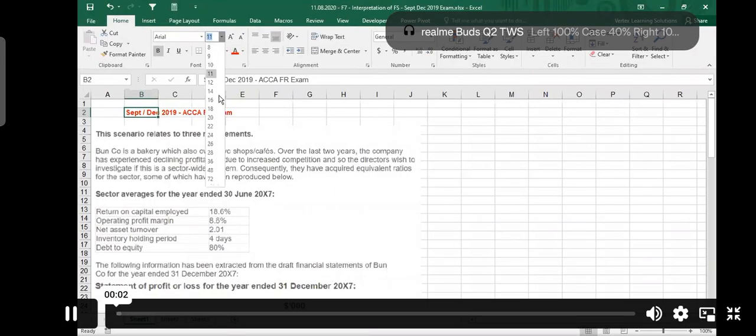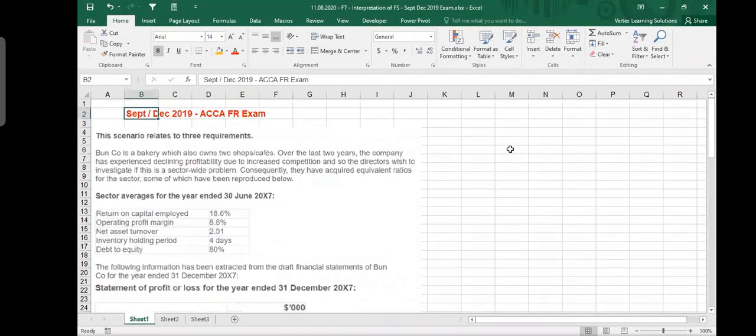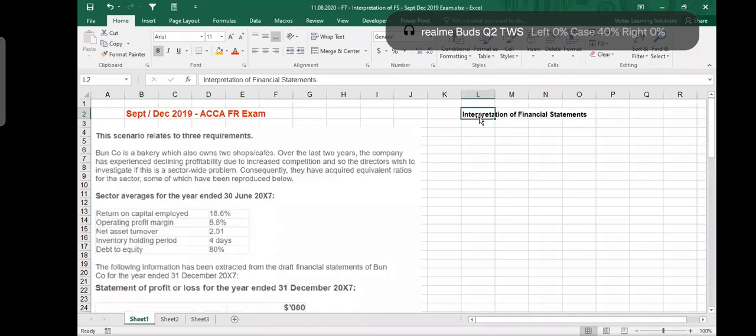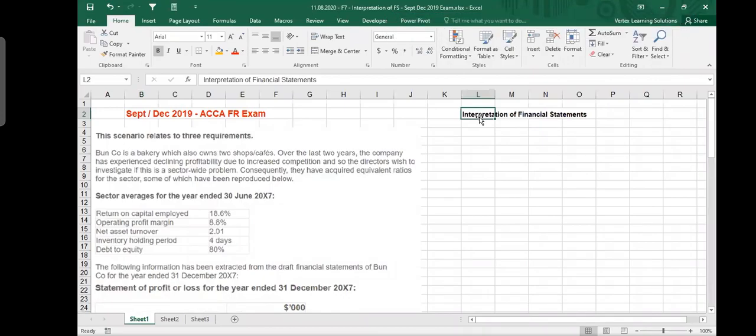This is one question we have taken from the September/December official past exam paper from ACCA. The topic for today is interpretation of financial statements, and a very important topic. It is very frequently tested in the exam, and unfortunately, this is one area where most students lose marks.